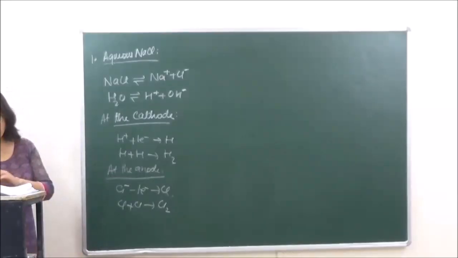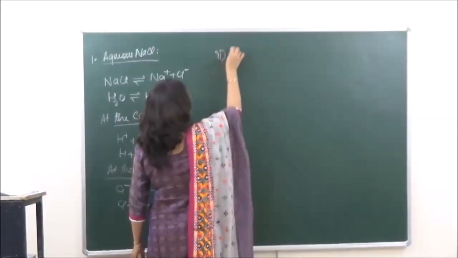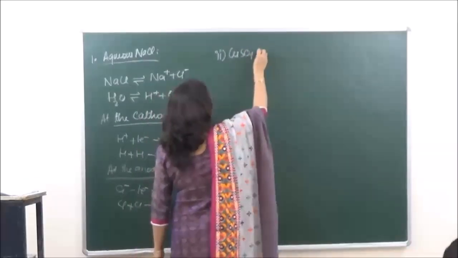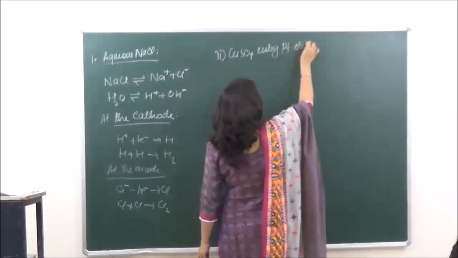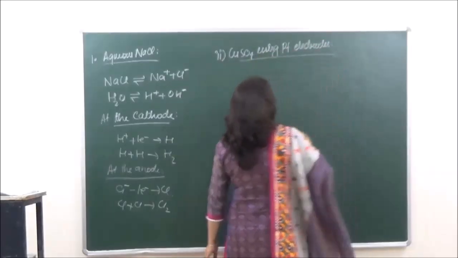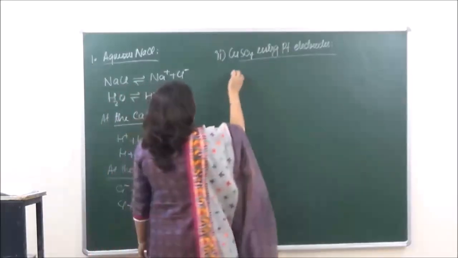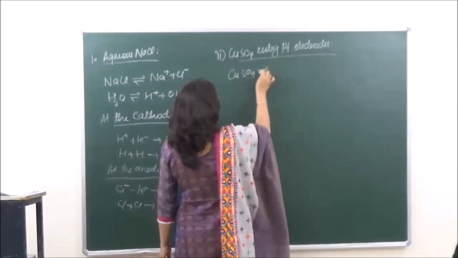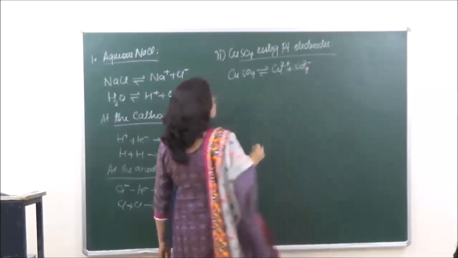Got it? Then the second electrolysis which we are going to do is that of aqueous copper sulfate using platinum electrodes. Again, copper sulfate is going to dissociate as Cu2 positive and SO4 2 negative.